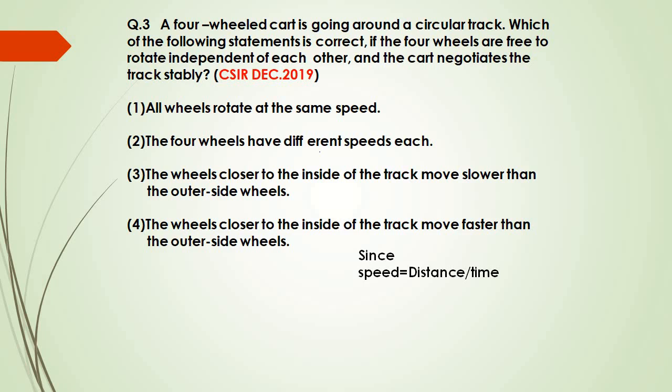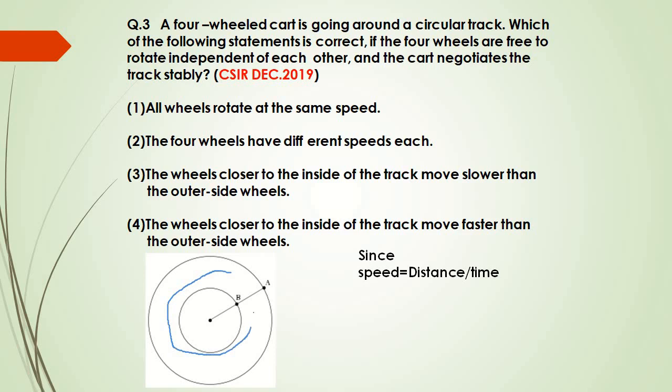For making this question simple, I just draw a diagram here of how the cart is moving. The cart is moving like this, in this circular track. In that, the inner wheels are on this circle, this path B, and the outer wheels are on this path A.